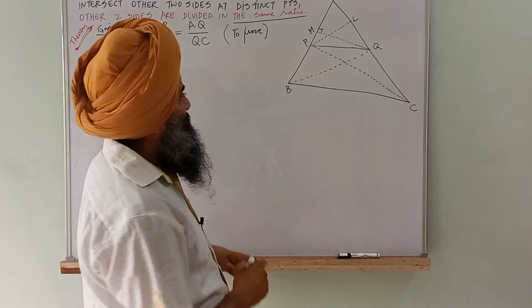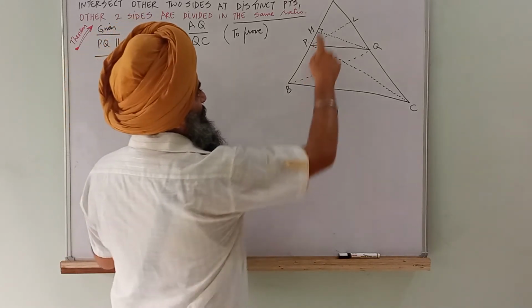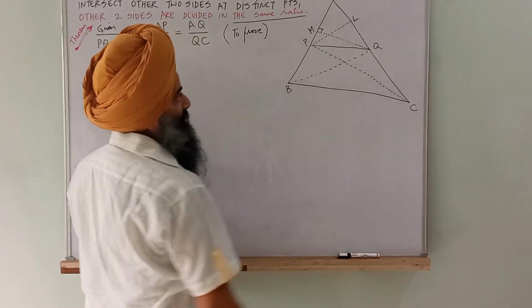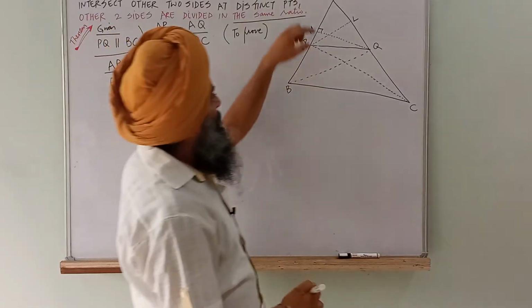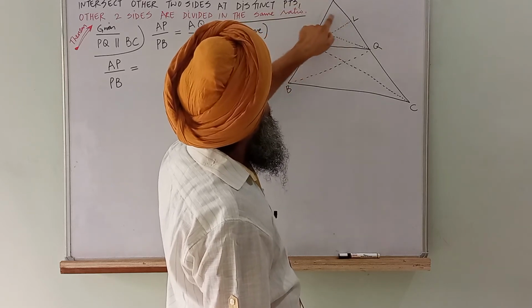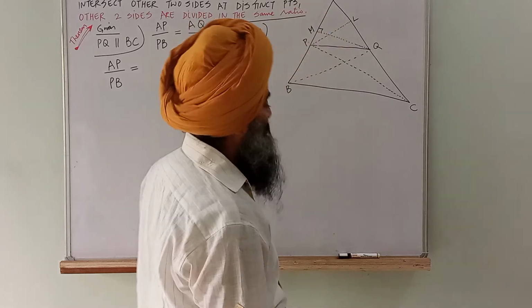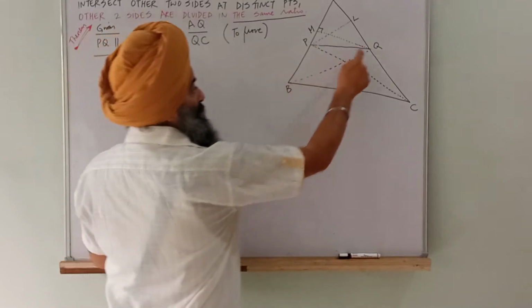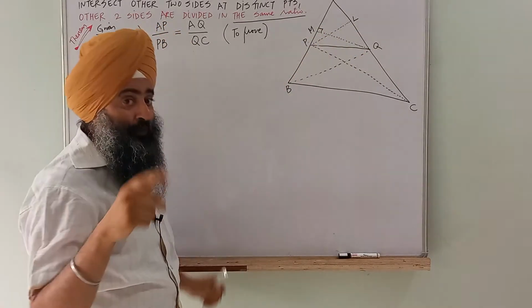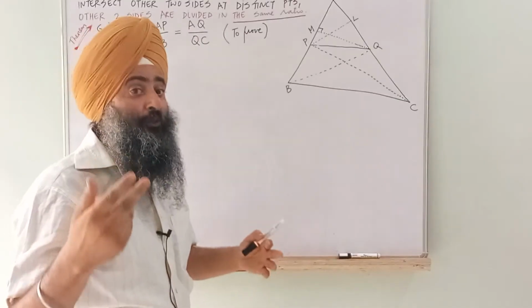APL and APQ? No, it's wrong. The height of APL on the base AP is this. QM is the height of which two triangles on which two bases?